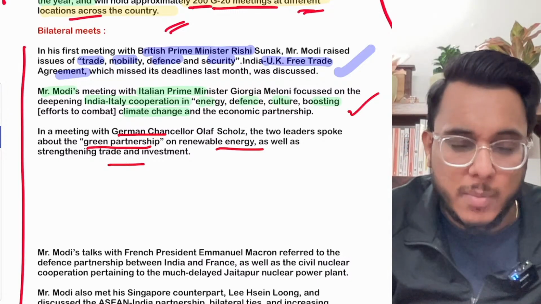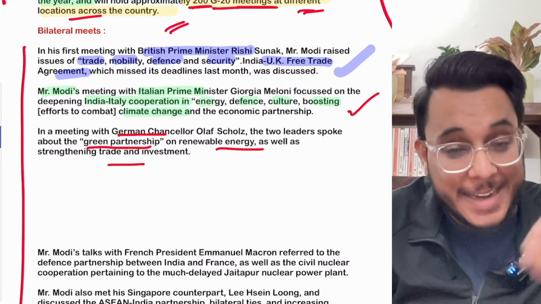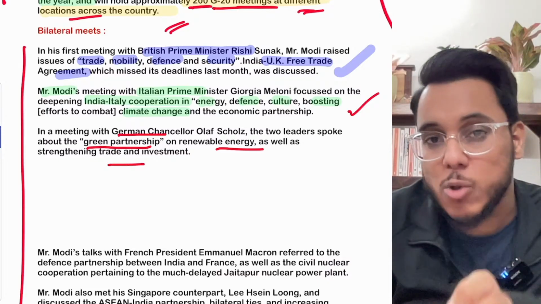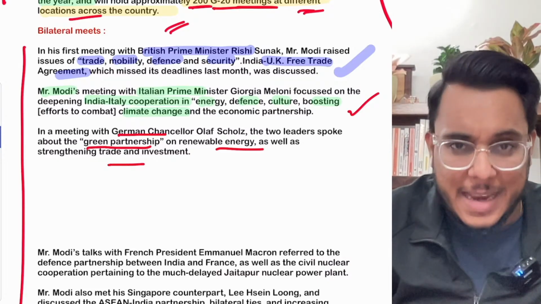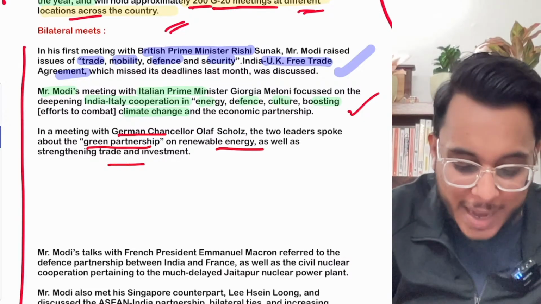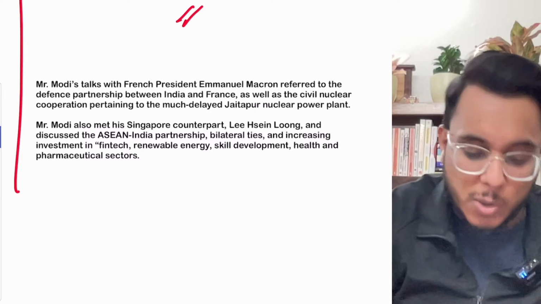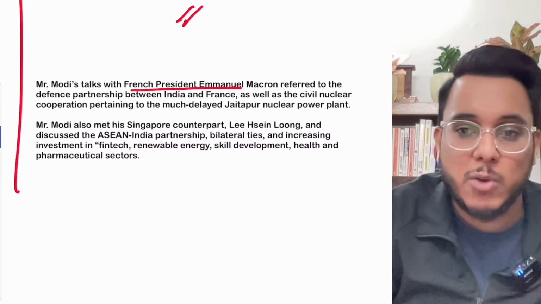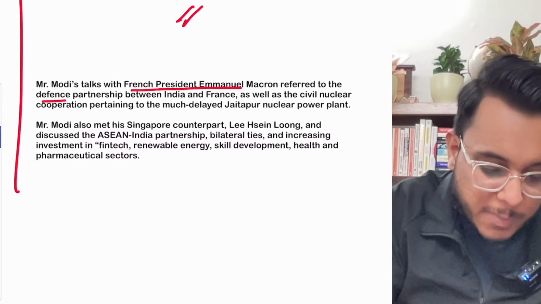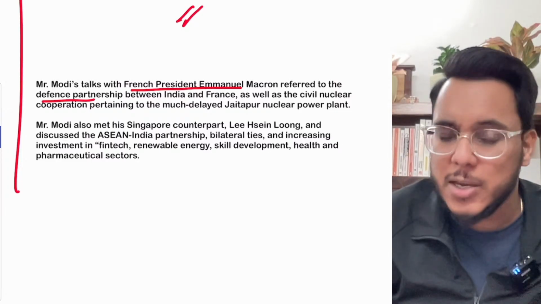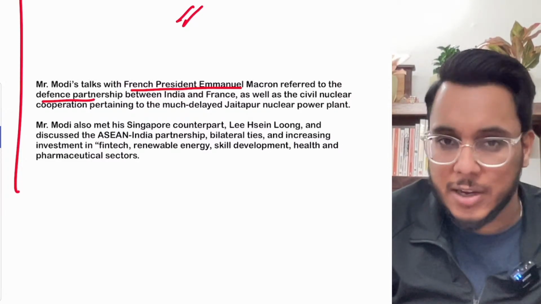When we talk about Germany, Germany can provide investment into India, particularly for green renewable energies, solar energy. So that is something we discussed with Germany. Then the Prime Minister also met the French President Emmanuel Macron and referred to the defense partnership between India and France. You might know about the Rafale deal that happened.